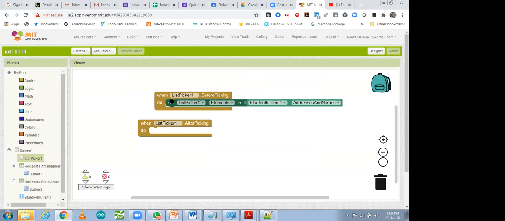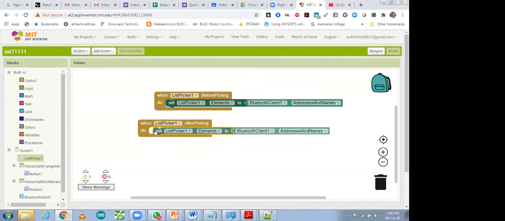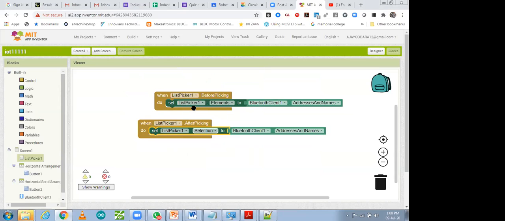So you can copy this one also. Copy this, duplicate this, put it over here. List picker 2, you can make it element to selections. Check selection where it is. Selection. So the color should be the same as this.